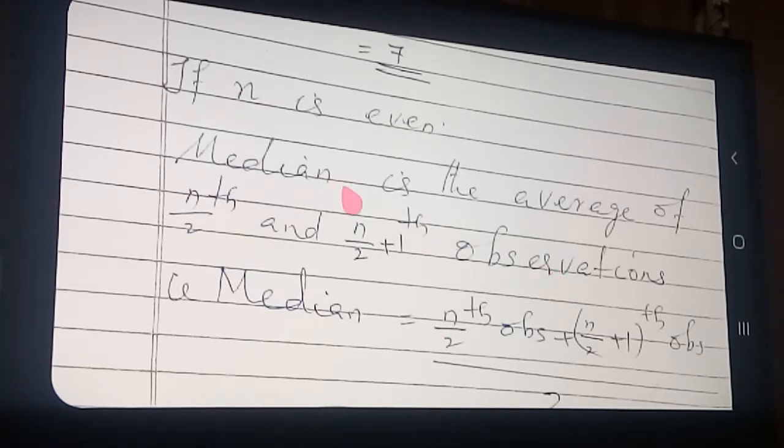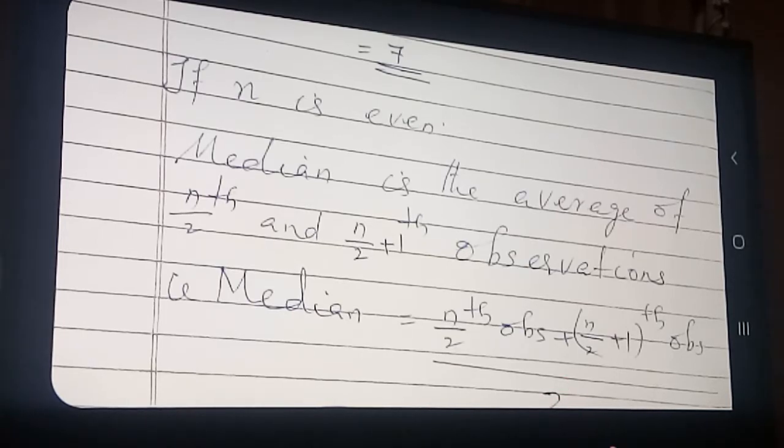Even means 2, 4, 6, 8, etc. Median is equal to n by 2th observation plus n by 2 plus 1th observation divided by 2. Okay? See here I written the formula down.